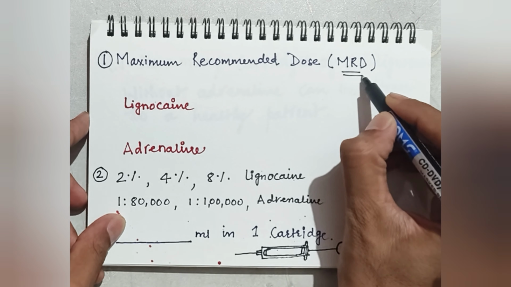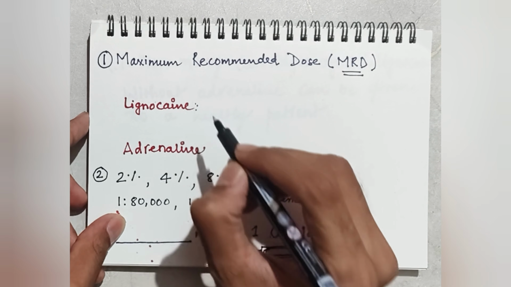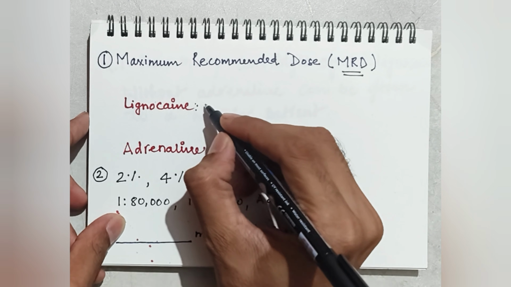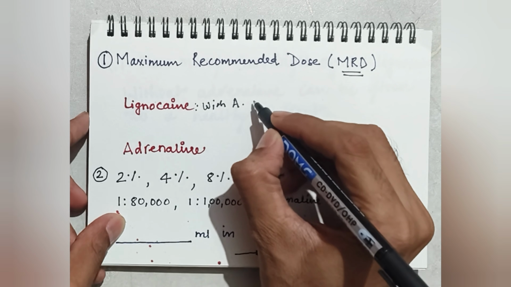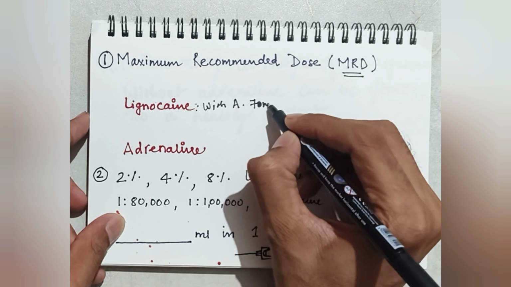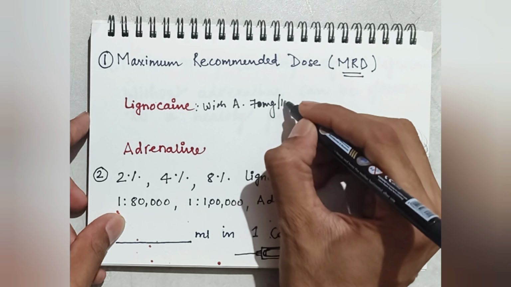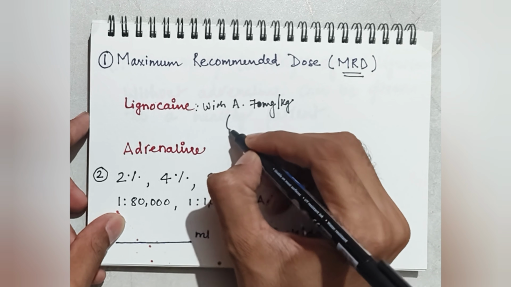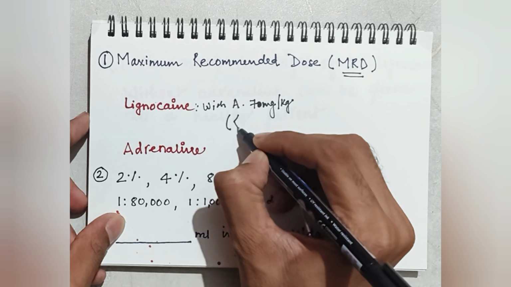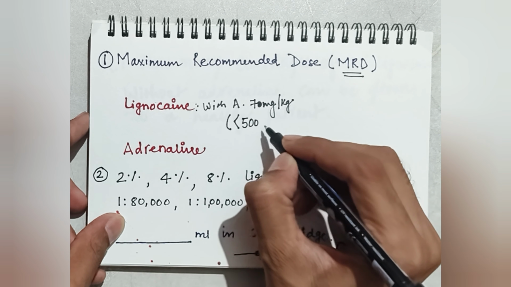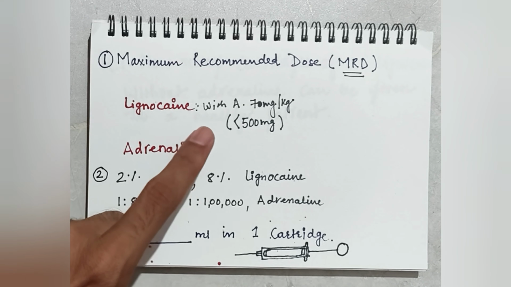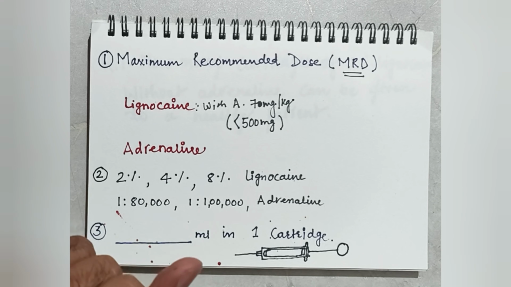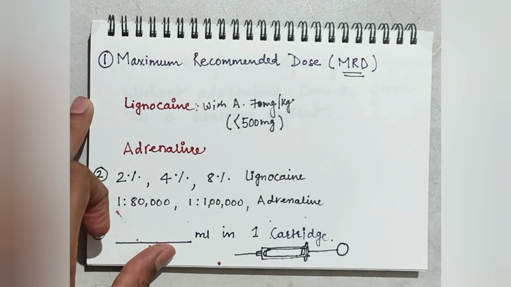This is MRD. So, when lignocaine is given with adrenaline, the maximum dose is 7 milligram per kilogram, or maximum dose can be less than 500 milligram when it is given with adrenaline. Why? Because we can give a high amount of lignocaine.